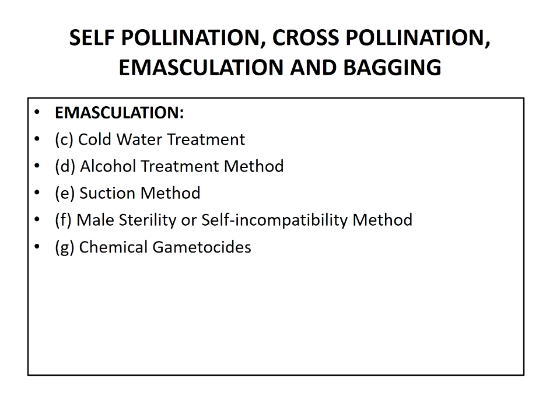And next is the male sterility or self-incompatibility method. So the emasculation operation can be eliminated by the use of male sterile plants. If the plants are male sterile, the emasculation process can be eliminated.